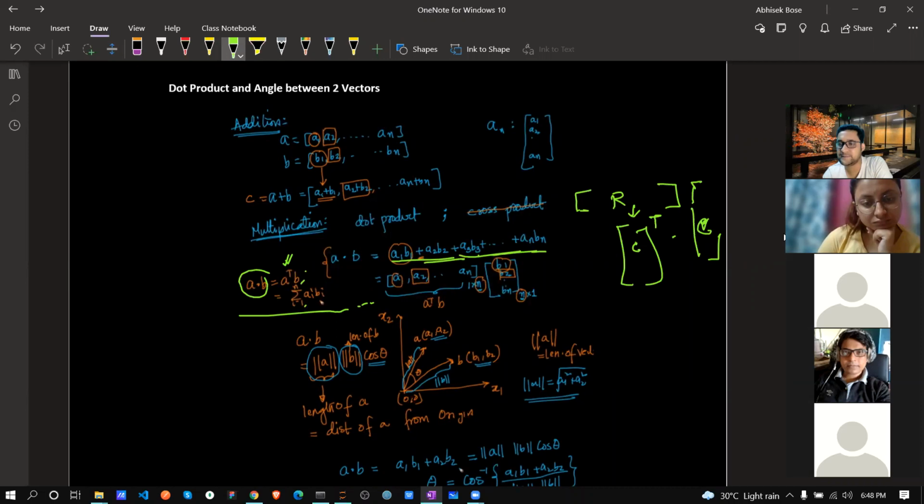Correct? So I guess two questions are there. Yes, let's check once. Why is cross product useless in machine learning? That we will show, don't worry. Just don't focus on it right now because in cross product, multiple techniques are there, so we are not focused on that. We will just focus on dot product. I will check and let you know.